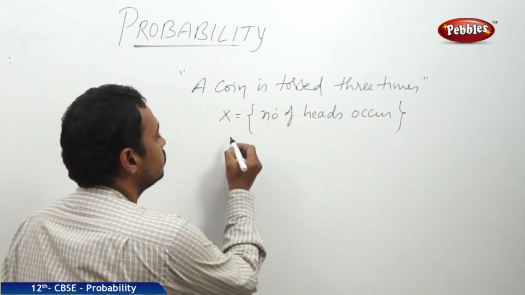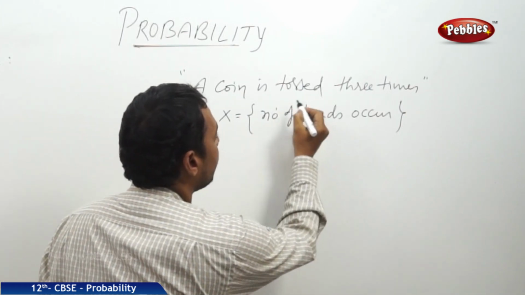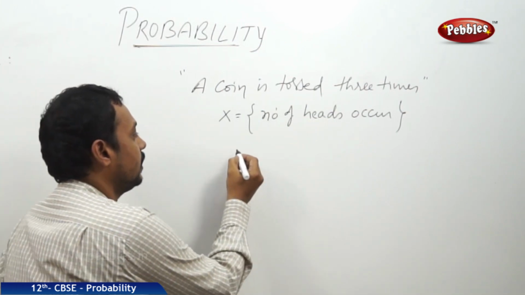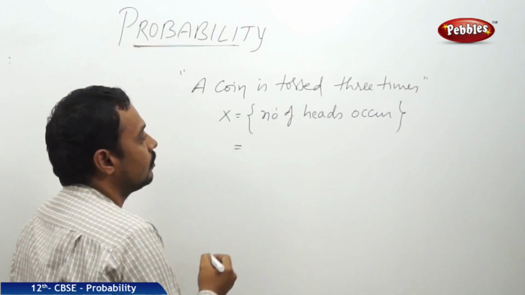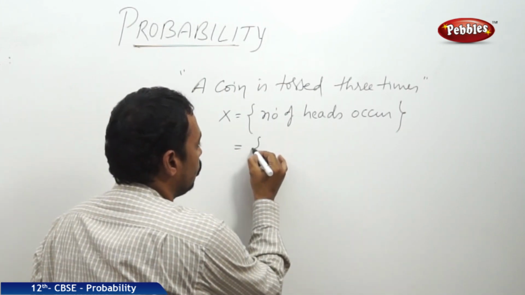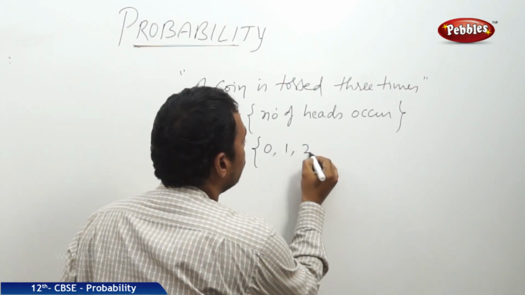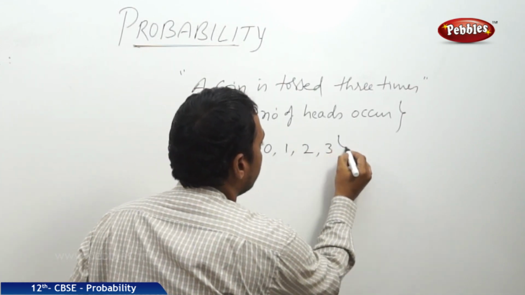For example, the number of heads when a coin is tossed 3 times: we may get 0 heads, 1 head, 2 heads or 3 heads.